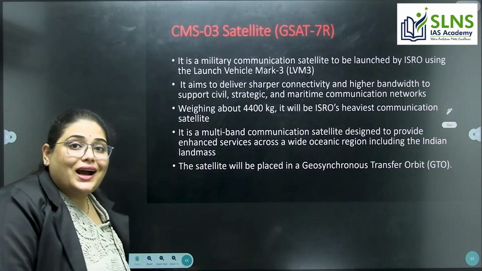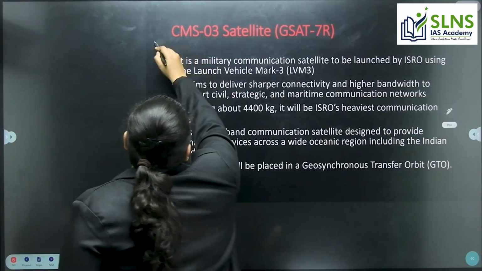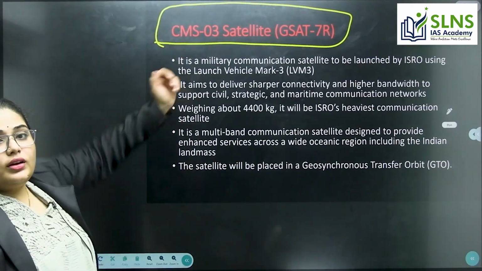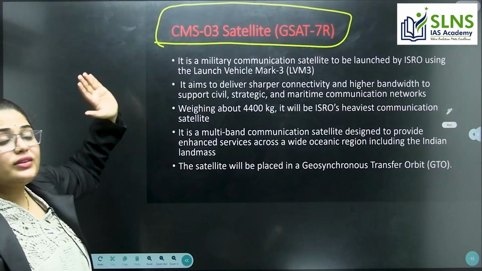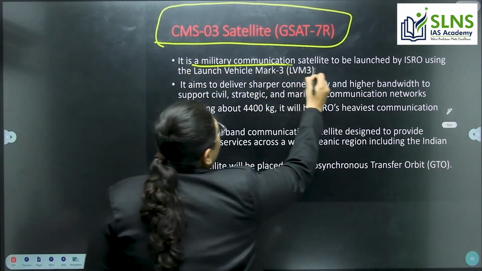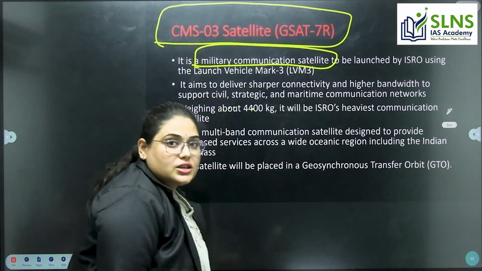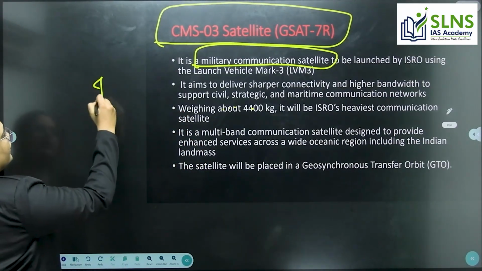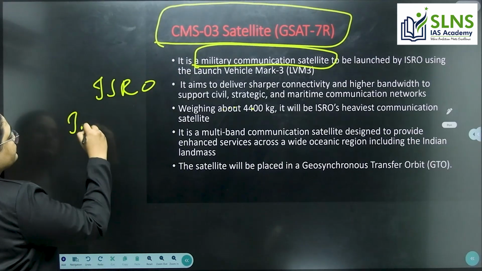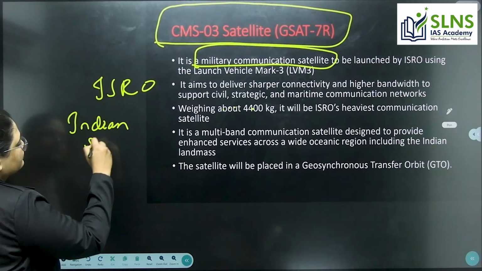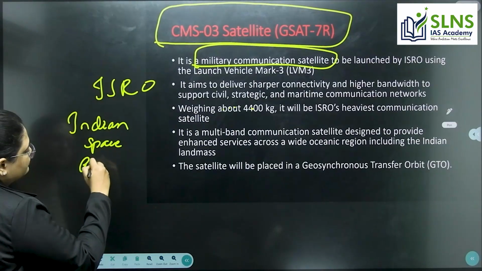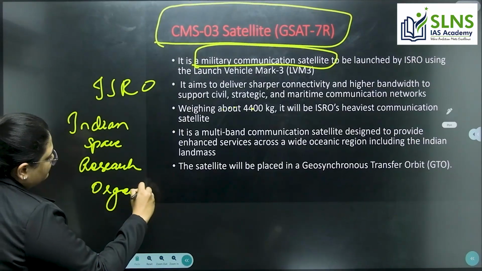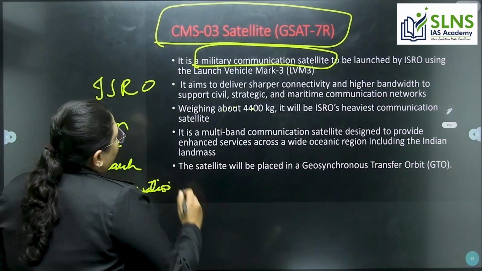The next important article is the CMS-03 satellite. The CMS-03 satellite is a military communication satellite launched by ISRO, the Indian Space Research Organisation.